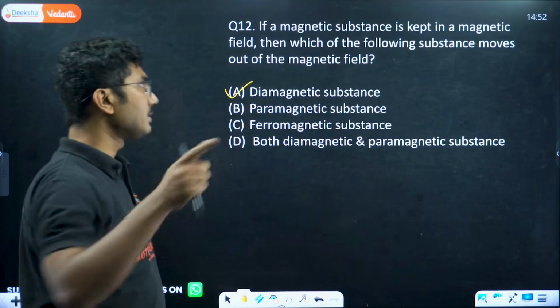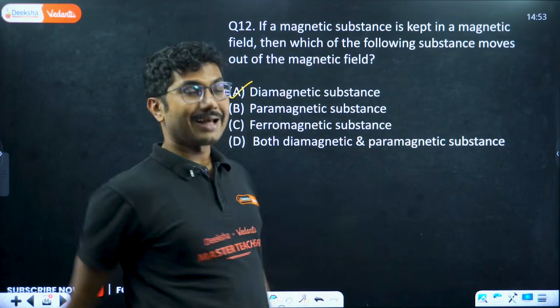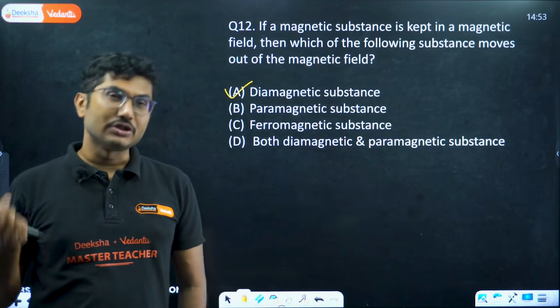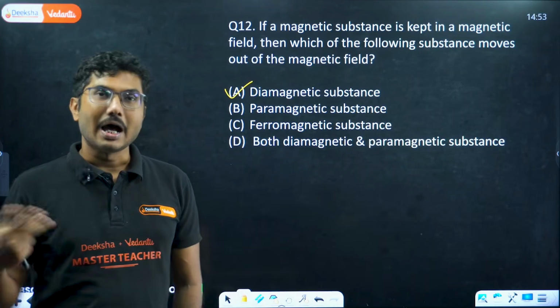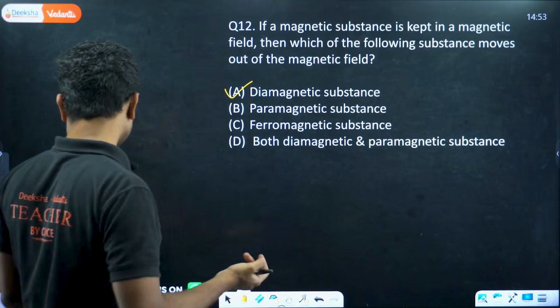Remember this. This question can also be asked in terms of para. They will ask which one will move very slowly inside the magnetic field. The answer will be paramagnet, right?